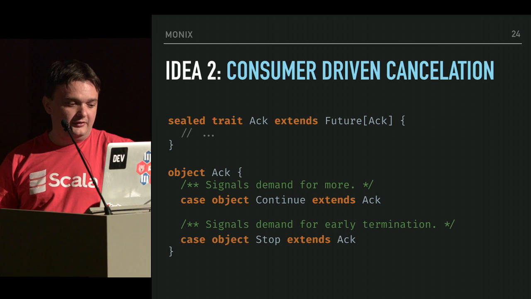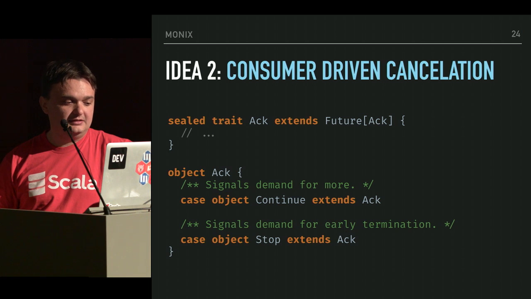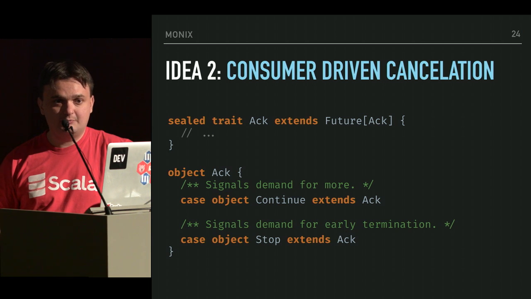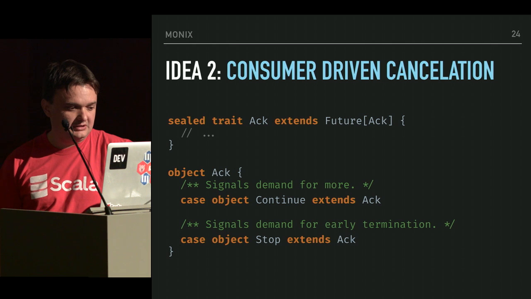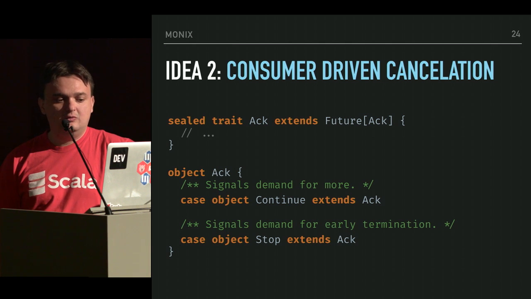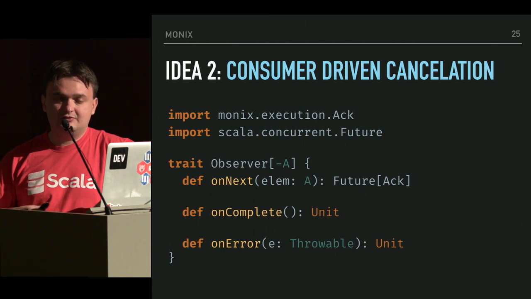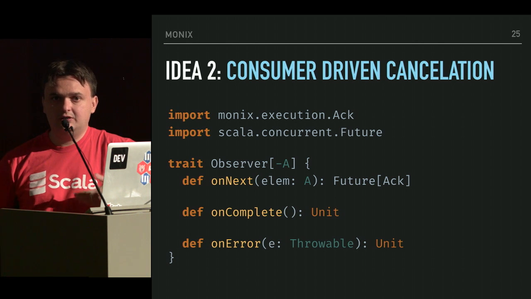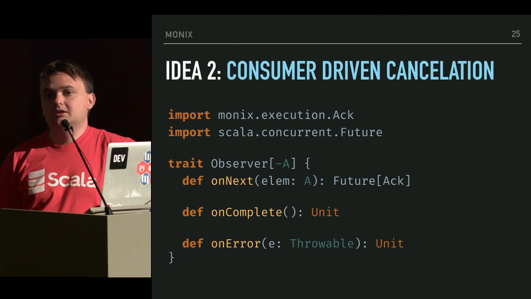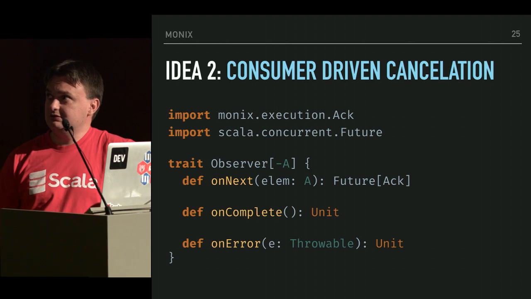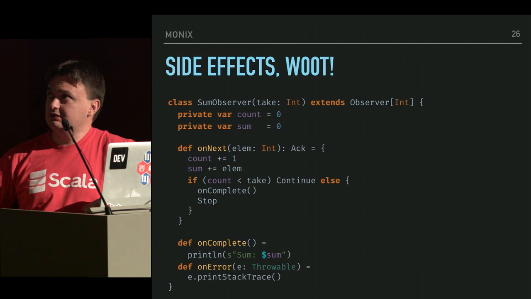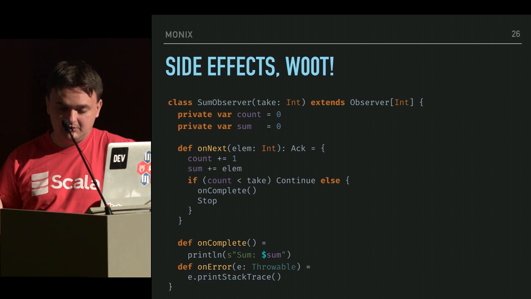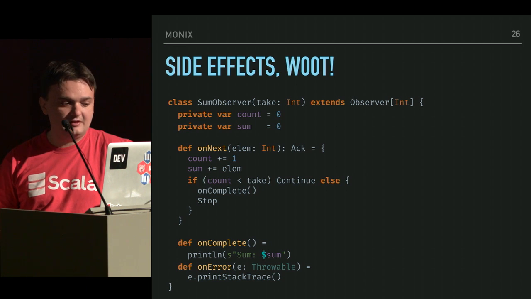And the cool thing about this enumeration is that it inherits from a future of acknowledgement, being a sort of a recursive type. And so we can use that in an optimization, because when we say that onNext has to return future of acknowledgement in this interface, in an observer implementation, we can simply return continue or stop as an optimization, this being an implementation of an observer that simply sums up numbers.